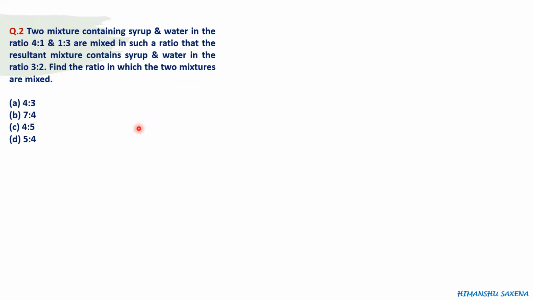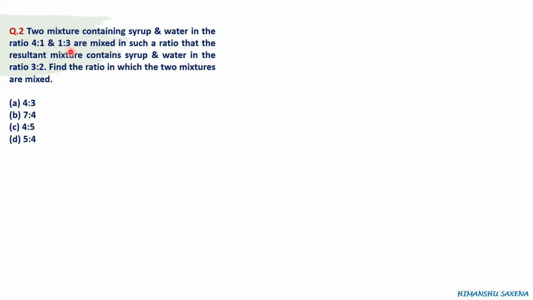Now let's see how to solve this problem. In this case, we will first calculate the percentage of syrup in the first mixture and the percentage of syrup in the second mixture. Or you can also calculate the percentage of water in the first mixture and in the second mixture. So both ways you can solve.